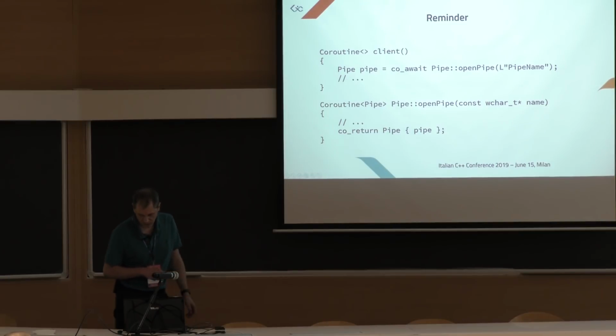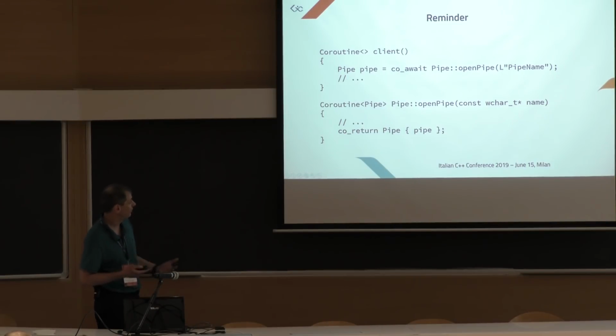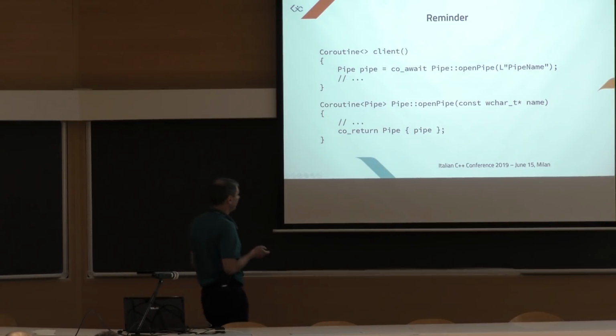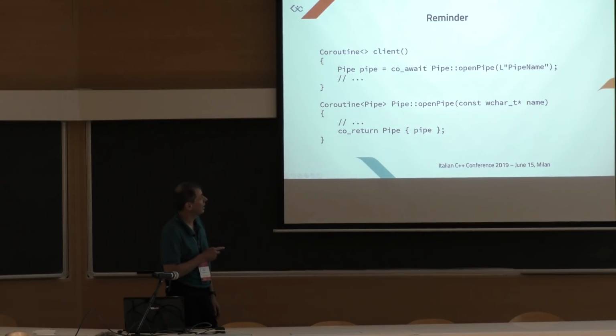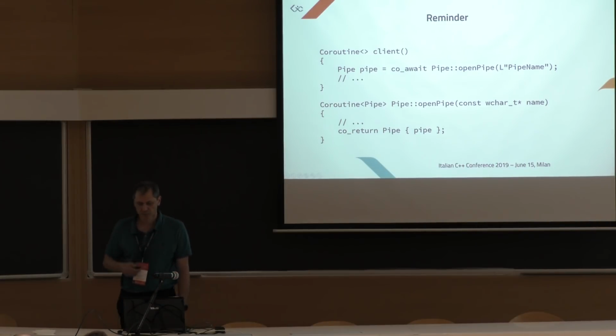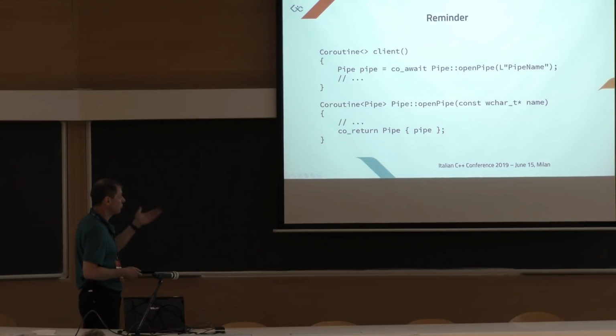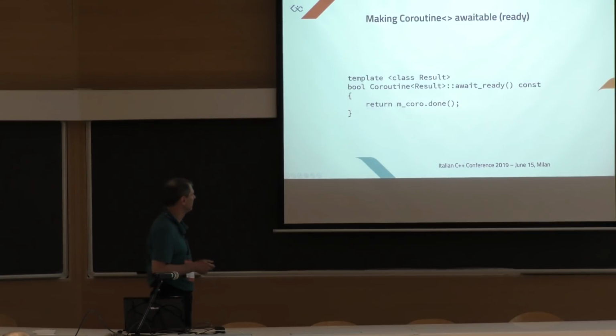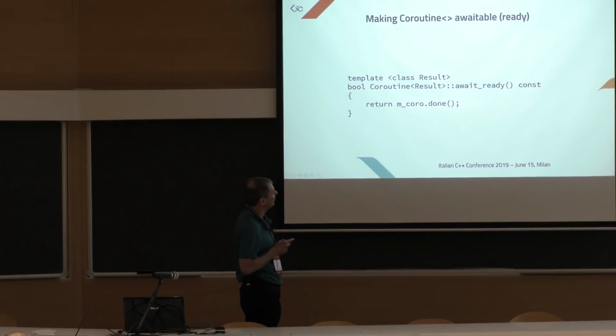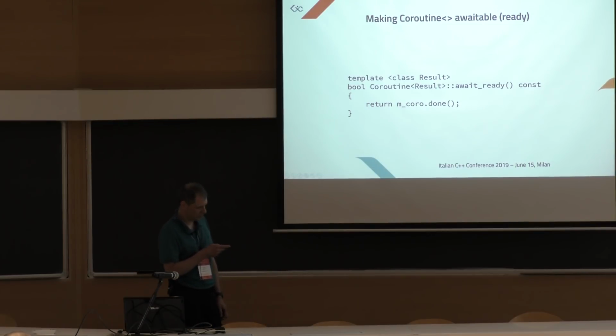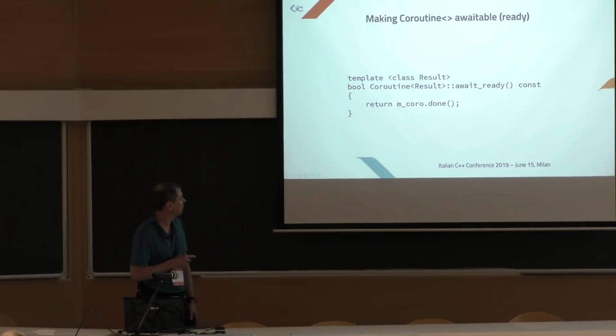These two tasks. Okay, the first thing to do, since we are applying co_await on this, which is a coroutine type, we need to make the coroutine awaitable. So we need to give the coroutine the three magic functions. We use await ready, and what do we do?